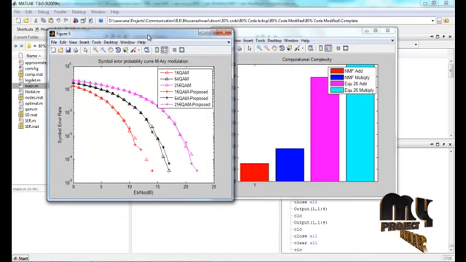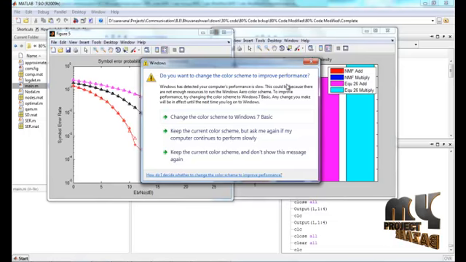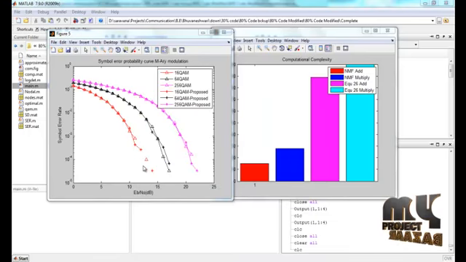Here I compared the existing and proposed algorithm symbol error rate. This is the 16 QAM, and our proposed method has a lower symbol error rate. This is the 64 QAM symbol error rate, and the dotted line shows the proposed method, and this is the 256 QAM output. Compared to the existing method, our proposed method has a lower symbol error rate.